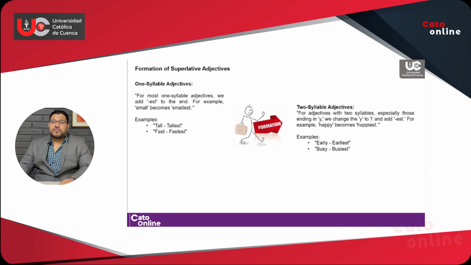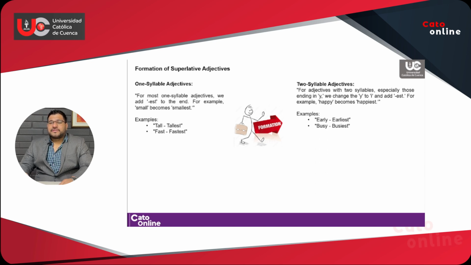Okay, another rule, we have 2-syllable adjectives. For adjectives with 2 syllables, especially those ending in Y, we drop the Y and change it to I and add est. For example, happy becomes happiest, early becomes earliest, busy becomes busiest.